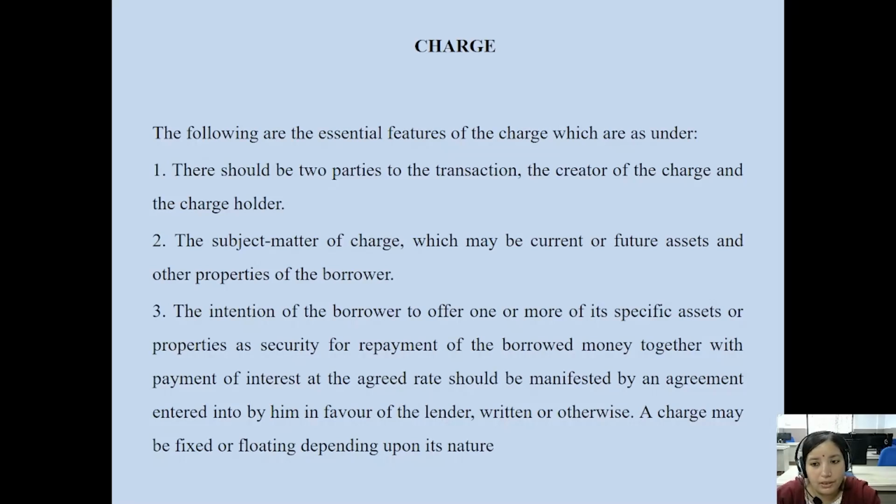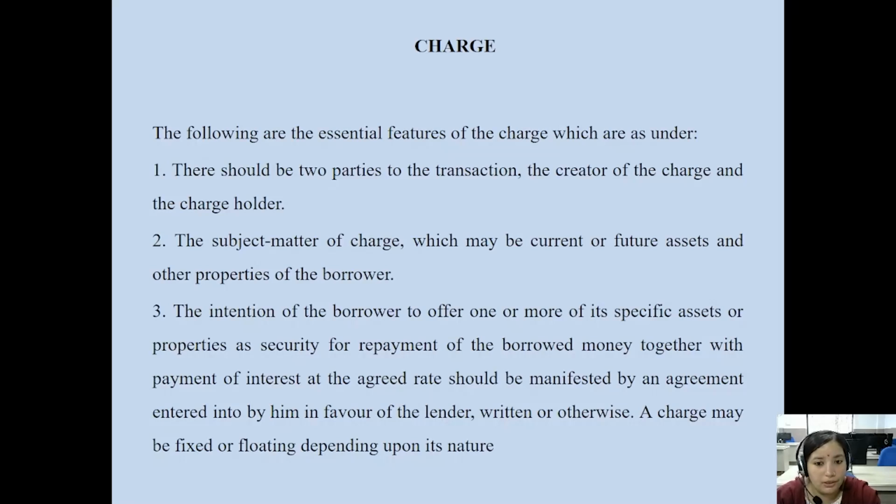So the creator of the charge is the company and the charge holder is the bank. Then the subject matter of charge, which may be current or future assets and properties of the borrower, is mentioned in the documents of charge, the register of charge.